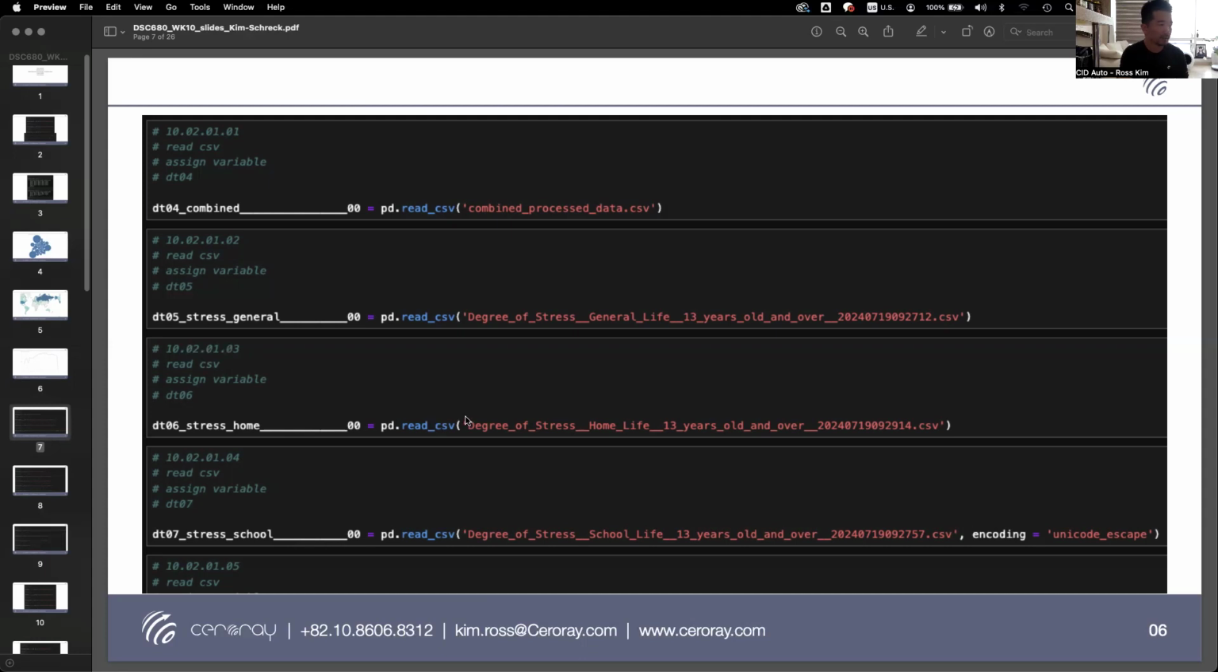36. Most of these data sets are from KOSIS, which is the Korean government's official website that contains the data just for the ROK, which, by the way, I will refer to South Korea as the ROK, Republic of Korea.